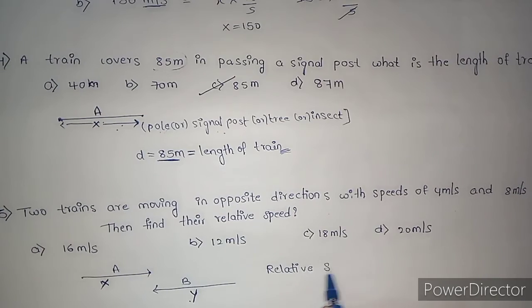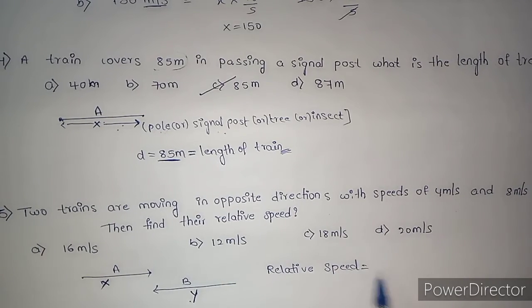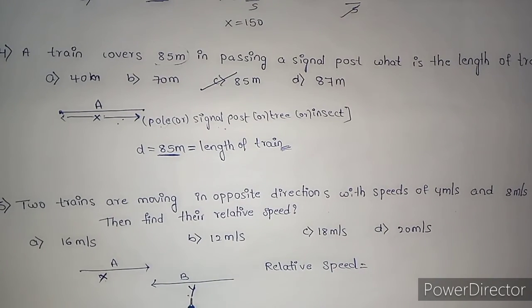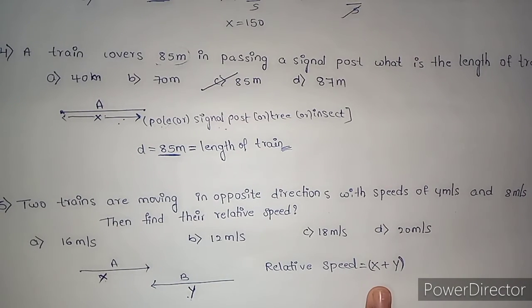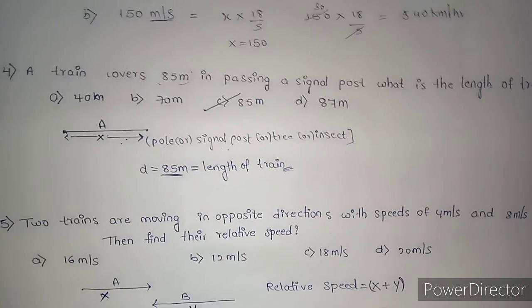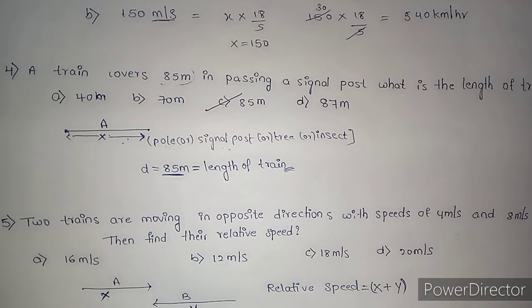Their speeds are x and y and they are moving in opposite direction, so we need to add their speeds: x plus y.